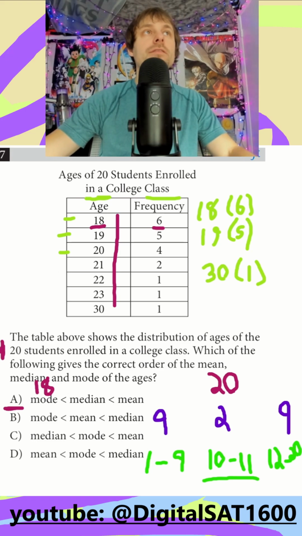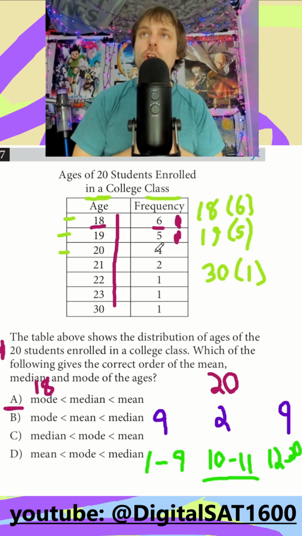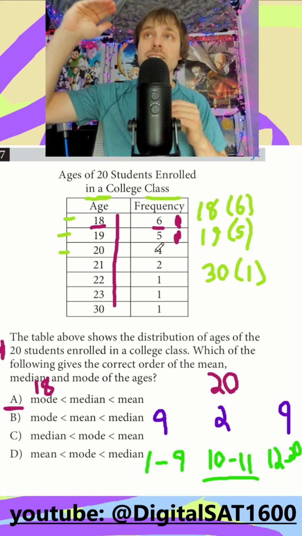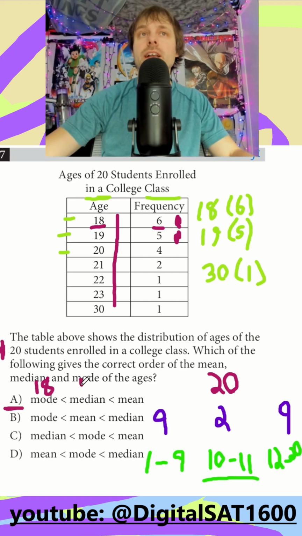I go back up above and I try to count. So this is my first 6. And my 10th and 11th number are both going to occur at 19, right? 6 plus 5 is 11. Number 10 and number 11 are both going to be occurring under 19. So that's a little shortcut to do my median.